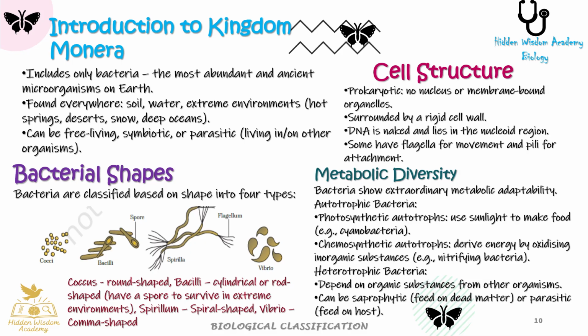Metabolic diversity. Bacteria show extraordinary metabolic adaptability. 1. Autotrophic bacteria. First, photosynthetic autotrophs, use sunlight to make food, example, cyanobacteria. Second, chemosynthetic autotrophs, derive energy by oxidizing inorganic substances, example, nitrifying bacteria. 2. Heterotrophic bacteria, depend on organic substances from other organisms. Can be saprophytic, feed on dead matter, or parasitic, feed on host.